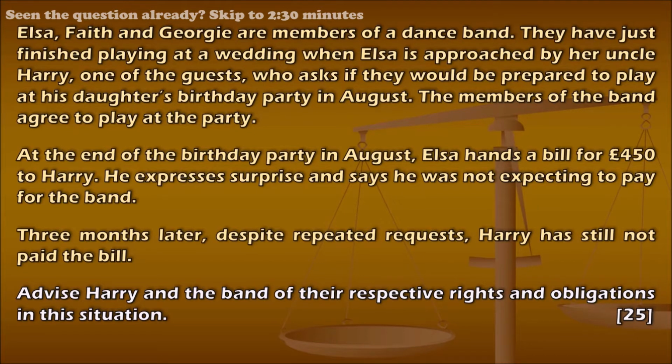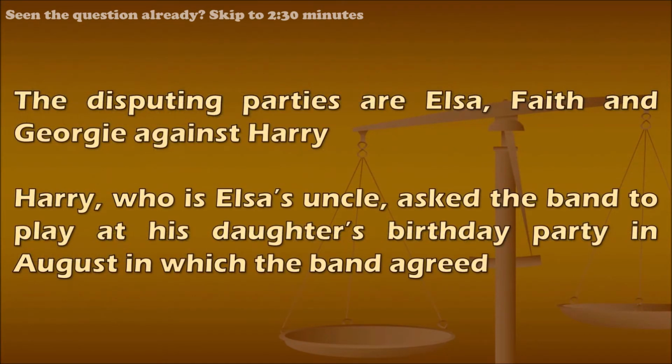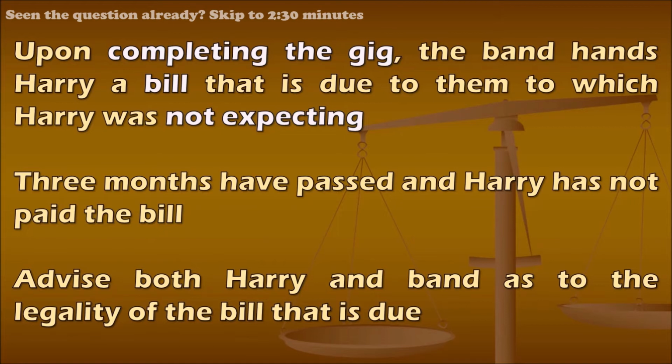To answer a scenario-based problem question, it is important to first identify the relevant parties and the issues that they are having with each other. From the scenario, we know that the disputing parties are Elsa, Faith and Georgie against Harry. Harry, who is Elsa's uncle, asked the band to play at his daughter's birthday party in August, to which the band agreed. Upon completing the gig, the band hands Harry a bill that is due to them, which Harry was not expecting. 3 months have passed and Harry has not paid the bill. Now, we are to advise both Harry and the band as to the legality of the bill that is due.